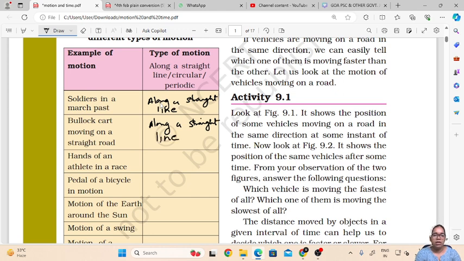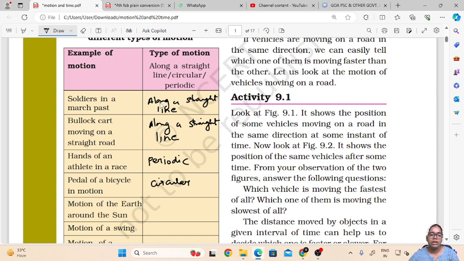The third example, hands of an athlete in a race. When athletes move, their hands move from the left to the right position. So this type of motion is called periodic motion. Then pedals of a bicycle in motion. When the bicycle is in motion, the pedals of the bicycle move in which motion? It is circular motion.